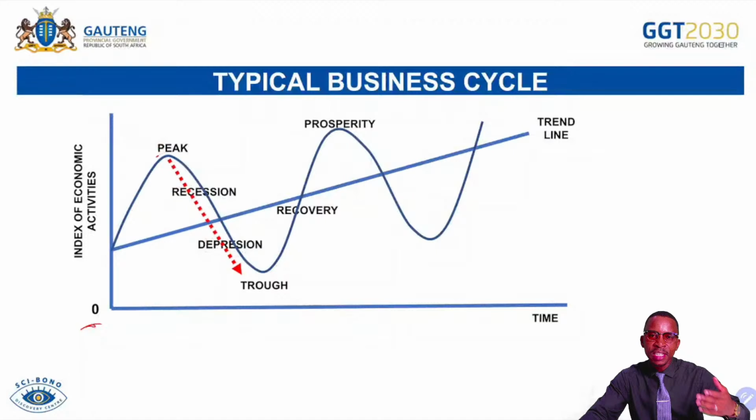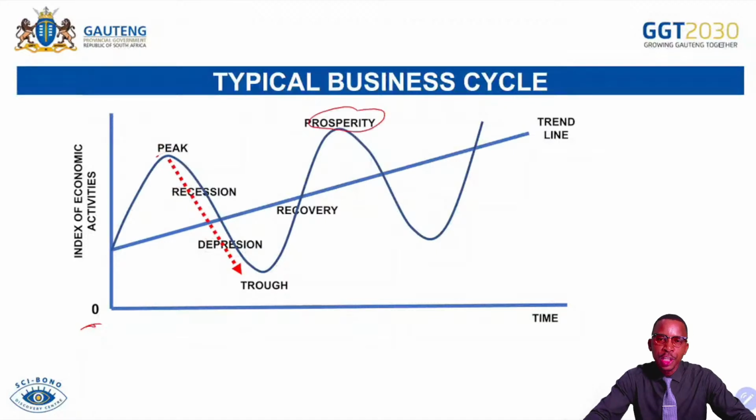We come across businesses investing back in the economy, production increases, GDP increases, and then we come across employment opportunities being created. We come across firms importing machines so that they can produce goods. We come across new firms being registered in the economy. And then under prosperity, that's when we have successive growth of the economic activities. Everything is well in there, even though we have the inflation rate at the highest level under demand-pull inflation, because still here we have more money chasing few goods, which can lead to inflation.